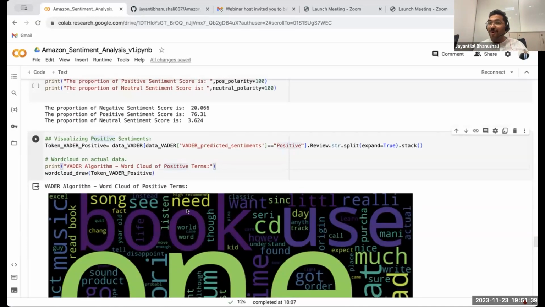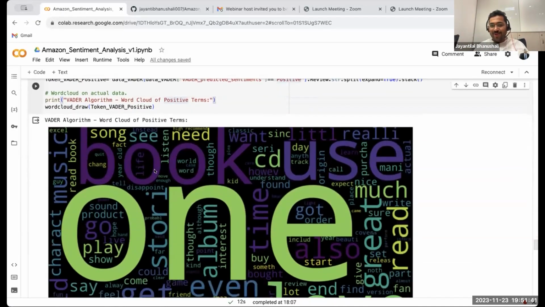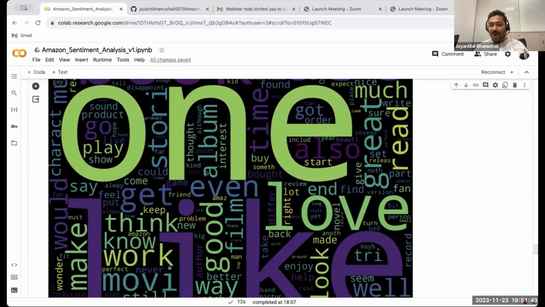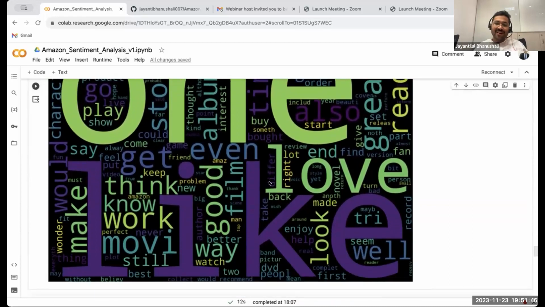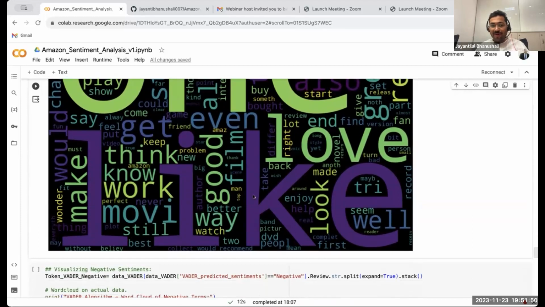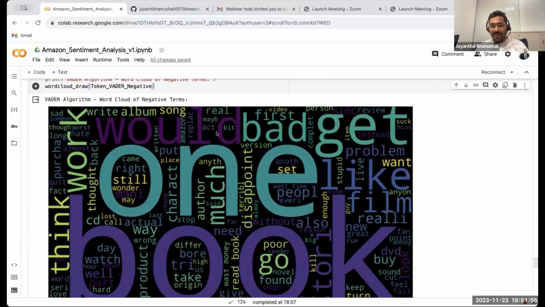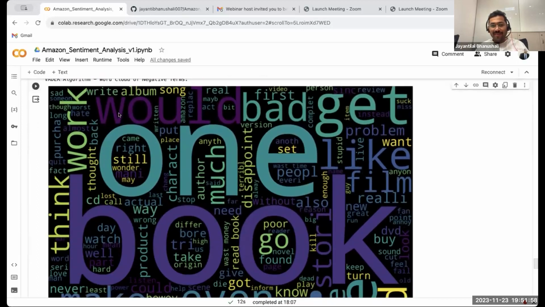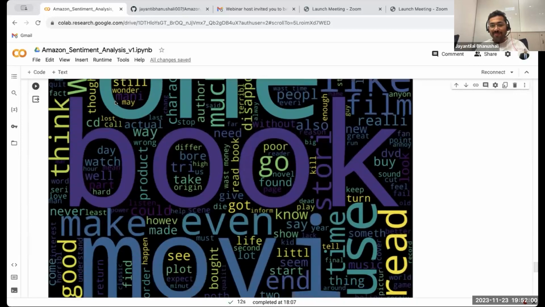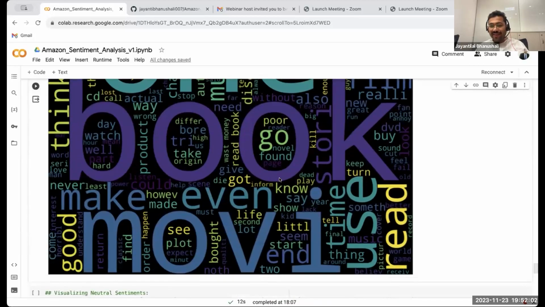So let's look at the positive first. I have book, use. These are all the words that are occurring in positive sentiments: love, book, look, know, work, wonder. Now this is negative. You can see bad, wood, album, movie, read.